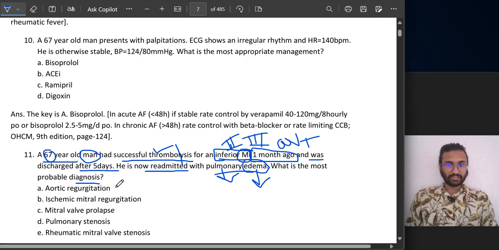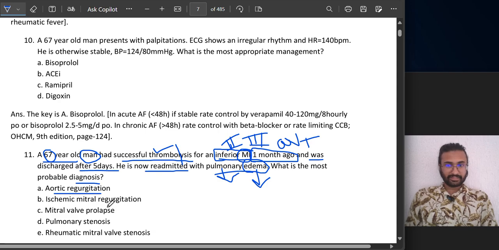Is it aortic regurgitation, ischemic mitral regurgitation, mitral valve prolapse, pulmonary stenosis, or rheumatic mitral valve stenosis? First of all, understand the options. The first option is aortic regurgitation, meaning the blood is backflowing from the aorta into the left ventricle.